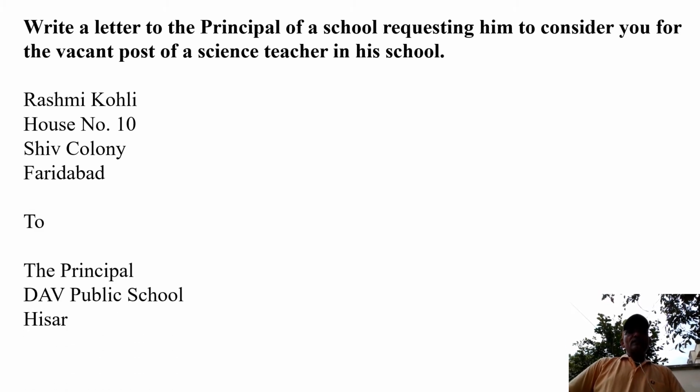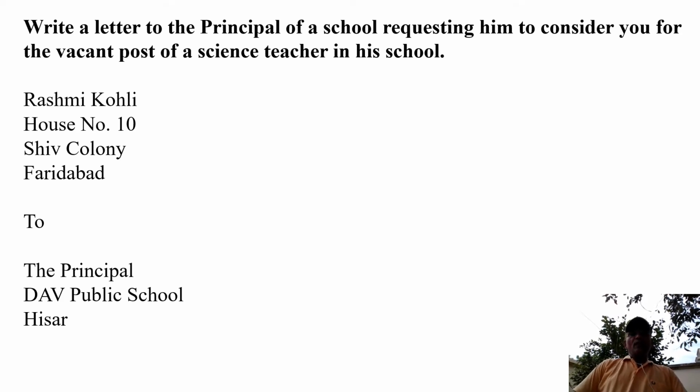Then we shall write to the principal, DAV Public School, Hisar. Any school you can name, should be a school and should look like a school, with the name of a place in the end. After this, we usually write date. But before writing date, I'm once again inviting your attention to the fact that we do not put a comma or a full stop at the end of the line, neither after the sender's address nor the receiver's address.